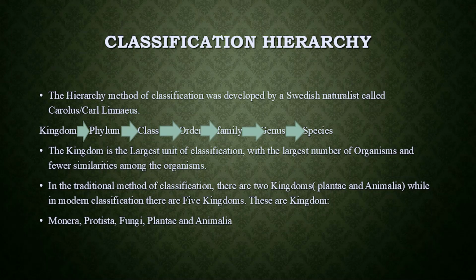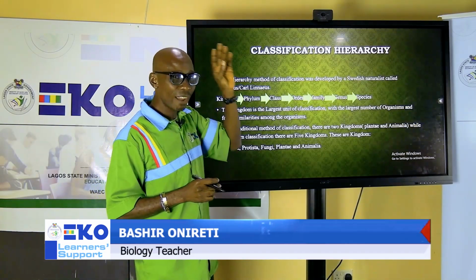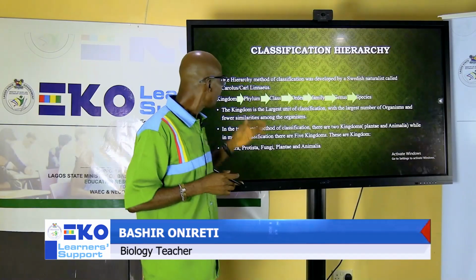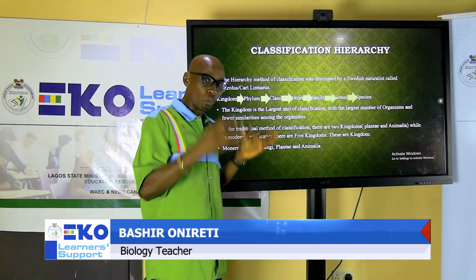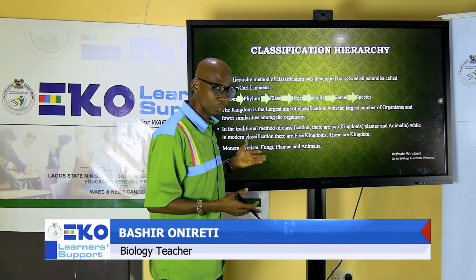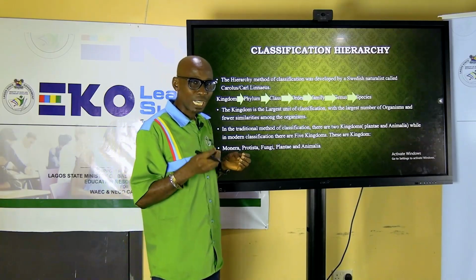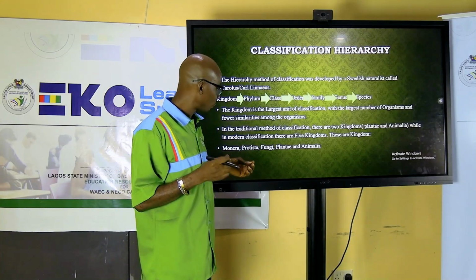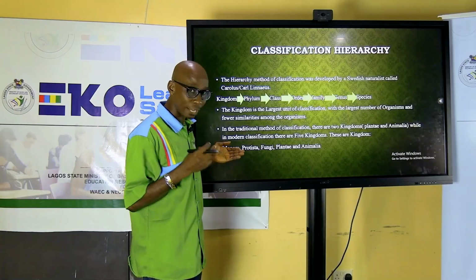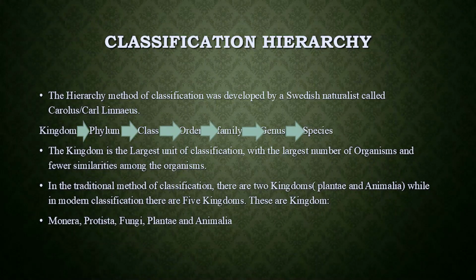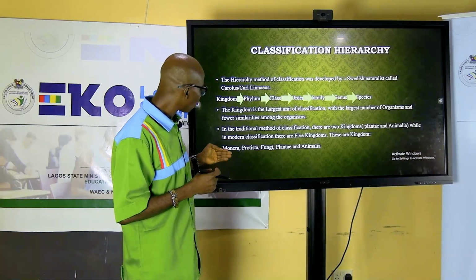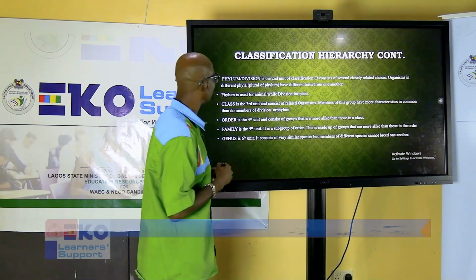Then in the traditional method, we have two kingdoms, just Plantae and Animalia. According to Aristotle then, he classified every organism into plants and animals. Even Linnaeus followed suit, classifying into plants and animals. But in the modern classification, because of some small living organisms that we cannot place into either group, they now break it into five: kingdom Monera, kingdom Protista, kingdom Fungi, kingdom Plantae, and kingdom Animalia. Later we'll look at the characteristics of each of the kingdoms.